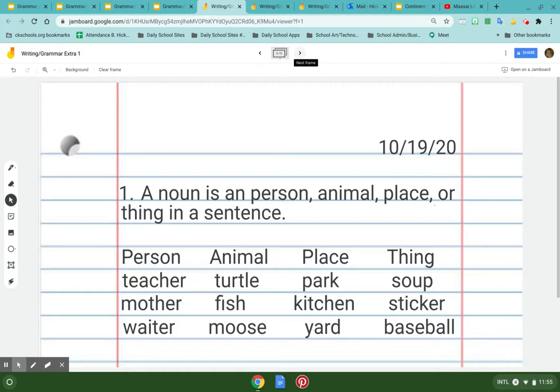These are common nouns. An animal could be a turtle, fish, moose. A place could be a park, a kitchen, a yard. And a thing is like soup, sticker, and baseball. It is very important to be able to tell the difference between nouns and verbs, adjectives, adverbs, pronouns, proper nouns, because they're what makes a sentence good.